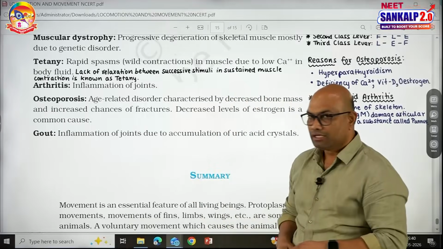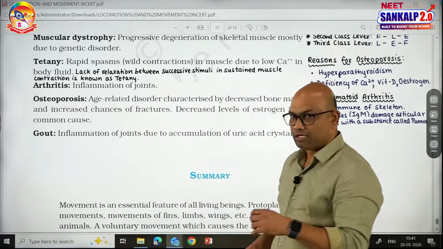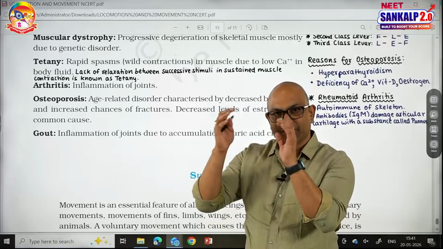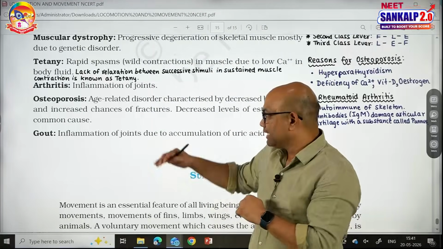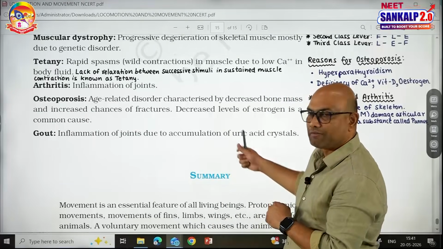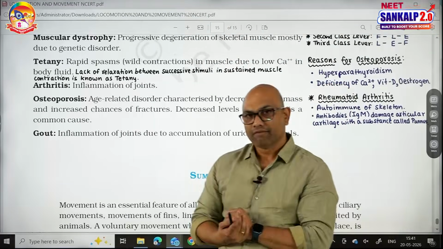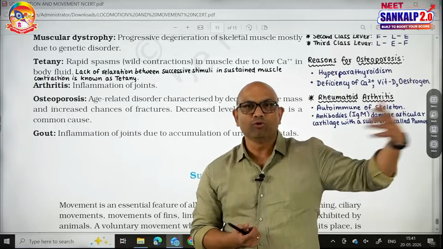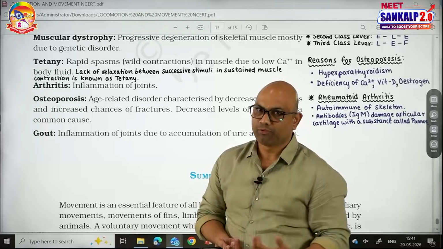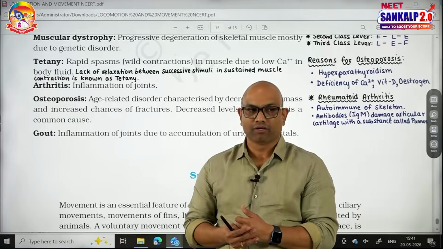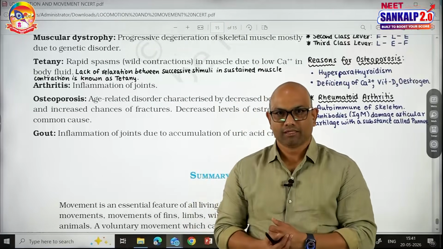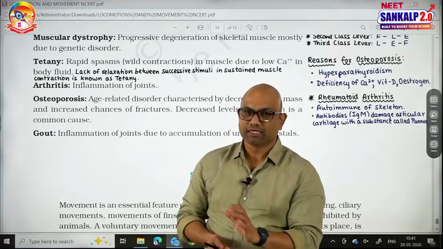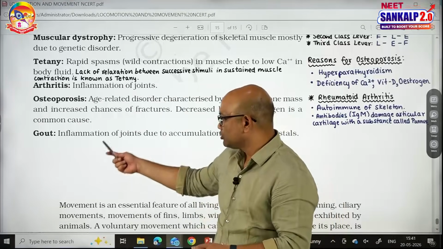Finally, the gout. Gout is also inflammation of joints, but not due to erosion of cartilages, age related like arthritis. Here the inflammation of joints is because of accumulation of uric acid crystals. When more uric acid is produced by purine catabolism, if the kidney is unable to send it out, it will straight away go and deposit at the joints in the form of sodium monosalts. They are nothing but uric acid crystals. It causes severe pain. This condition is said to be gout.